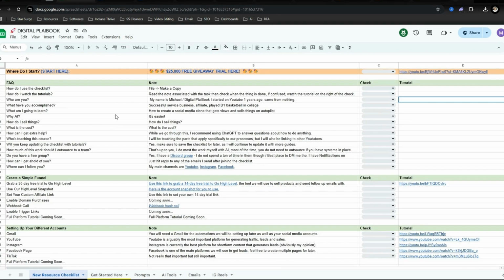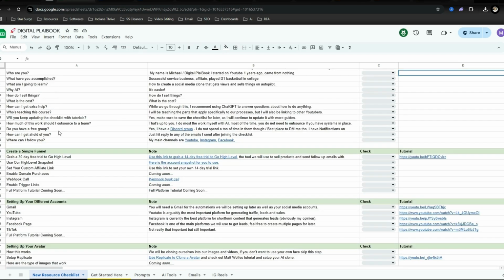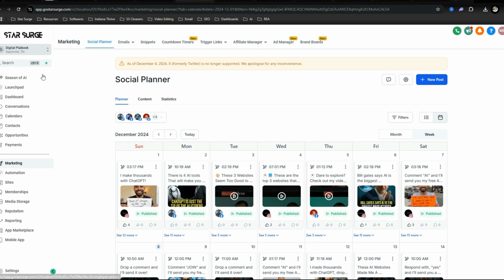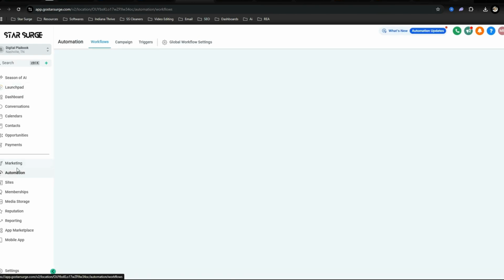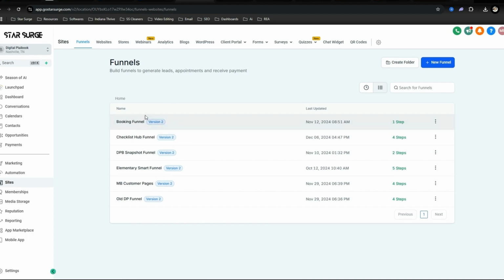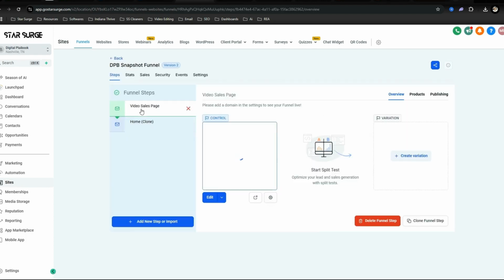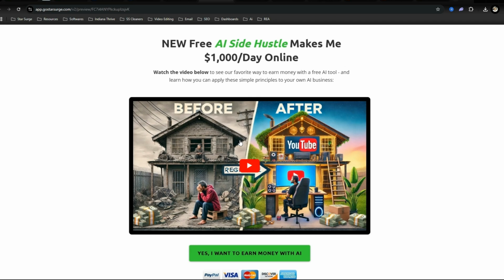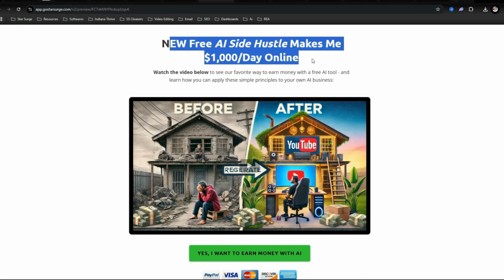So let's go back to the new resource checklist, and one of the first things you need to do is create a funnel. So if you've already got Go High Level, we're going to go over to sites, and we're going to go to snapshot funnel. So this is just a basic funnel that you'll get with the snapshot. And no matter what your niche is, you're going to have some type of title. Now I'm in the AI niche, so this is what my title is.